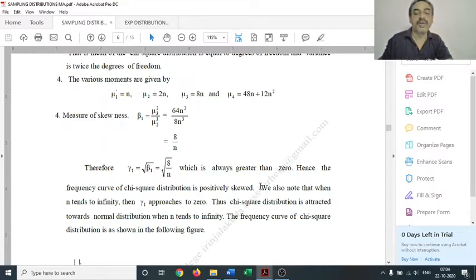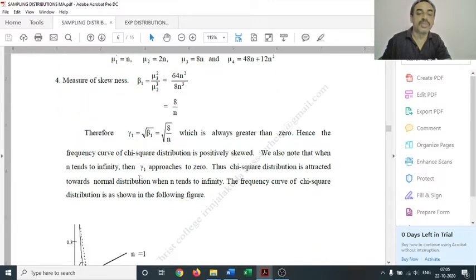But also here we can note one more relation connecting the normal distribution properties. If n becomes larger and larger, this gamma 1 will be negligible, because n appears in the denominator. For greater values of n, gamma 1 will be 0. That is, as n tends to infinity, gamma 1 tends to 0. When gamma 1 tends to 0, the frequency curve becomes symmetric. So this shows a relation connecting chi-square distribution and normal distribution. In short, when n tends to infinity, the frequency curve of chi-square distribution becomes similar to that of the normal distribution.